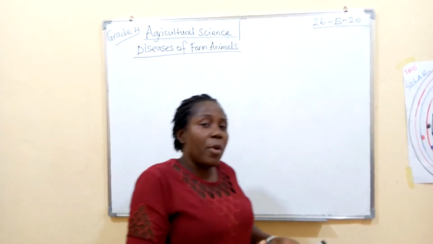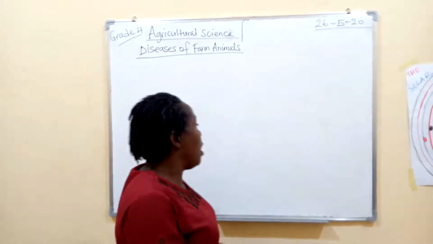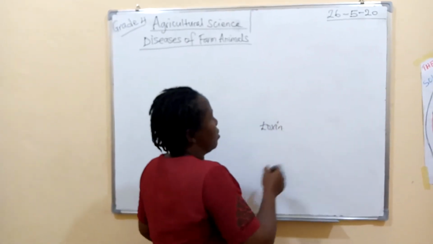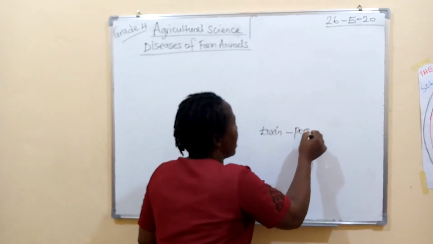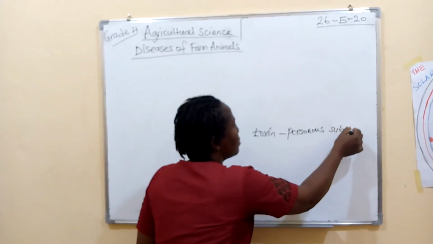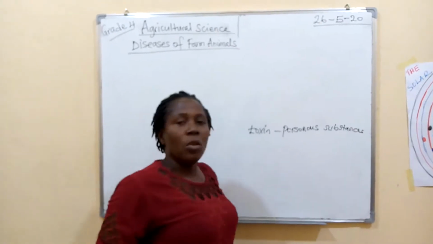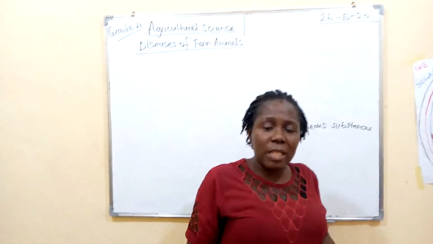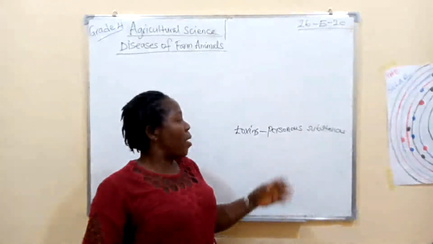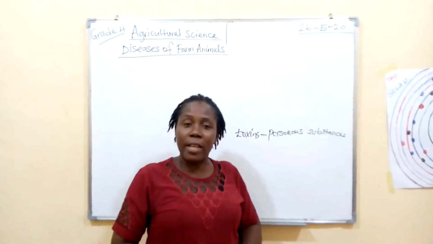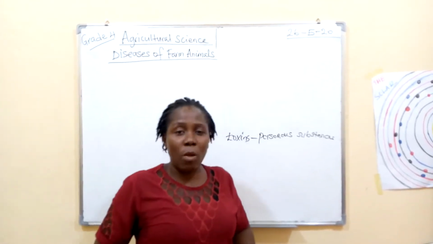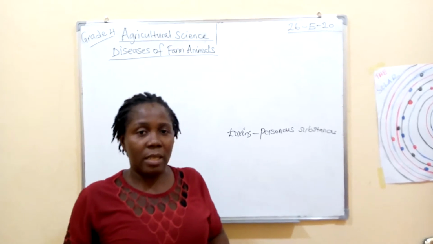These organisms get into the body of farm animals. And when they get into the body of farm animals, they produce what is called toxin. Toxins are poisonous substances. When these poisonous substances get into the body of the farm animals, they make them become weak and sick.